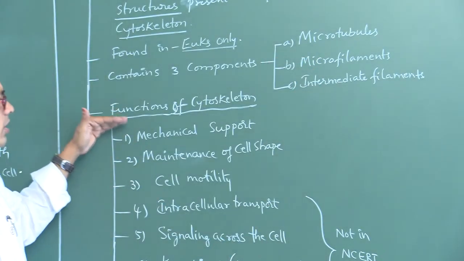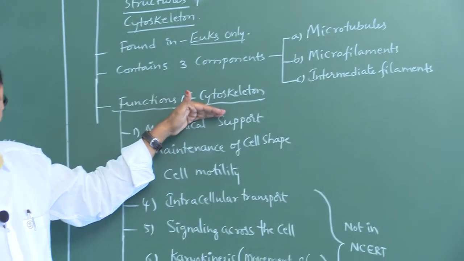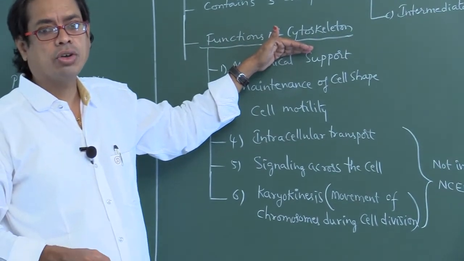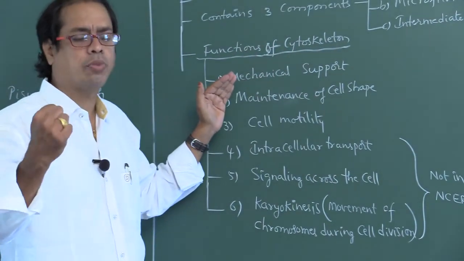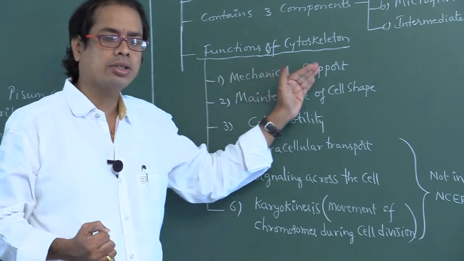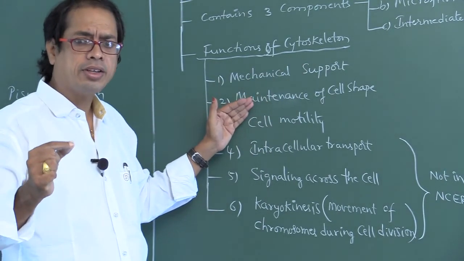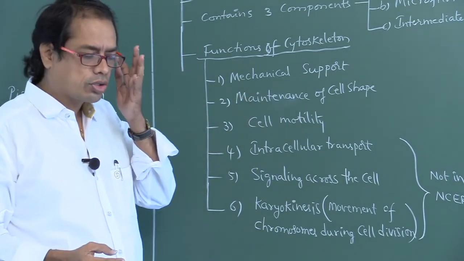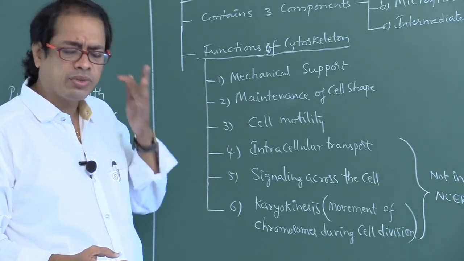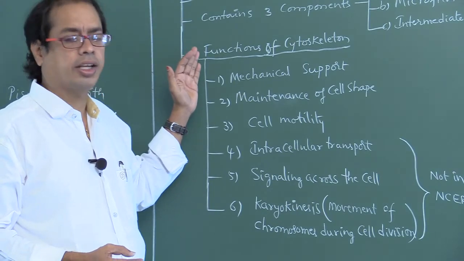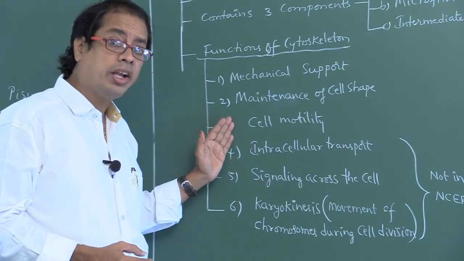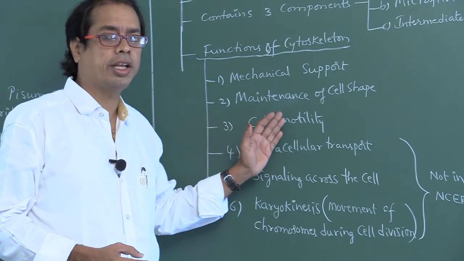What are the functions of the cytoskeleton? It gives mechanical support. It maintains the shape of the cell. It also gives cell motility.